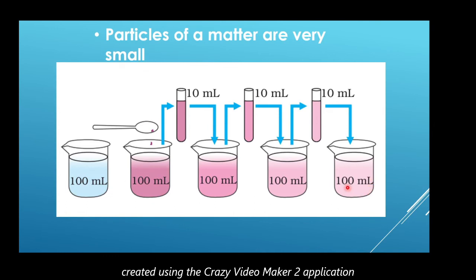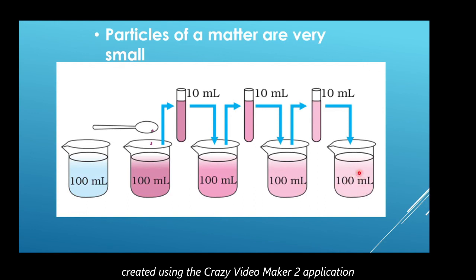The answer to this question is that the crystals of potassium permanganate kept on dividing themselves at each stage. At the initial stage, the crystals of potassium permanganate were biggest. Here, the size of that crystal has reduced. Here also, it has reduced. The size of crystal is smaller than the crystal in this solution. Here, it has become very small.